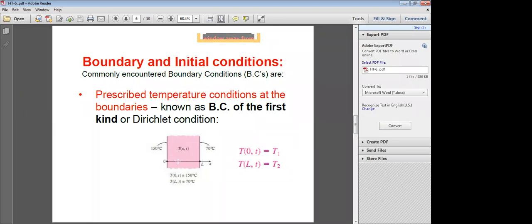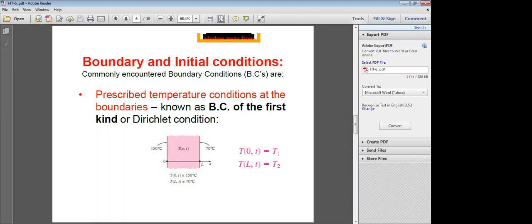For example, here in the x direction, x = 0 here and x = L, that is the thickness of the material. So instead of dx, from now onwards I will take the thickness as L, with boundaries at x = 0 and x = L in the x direction.